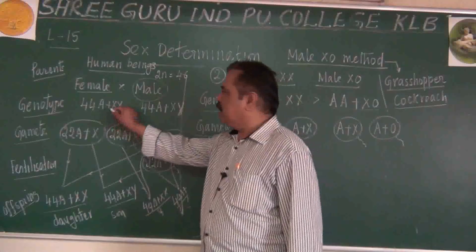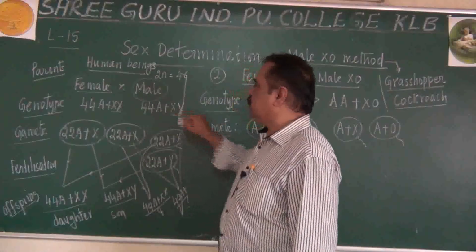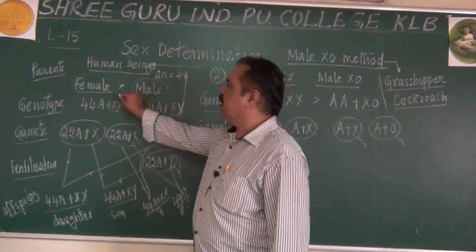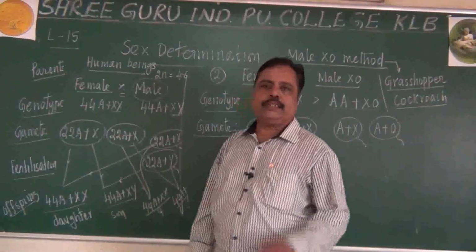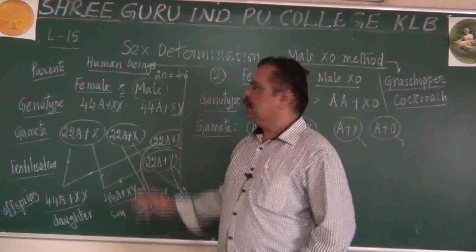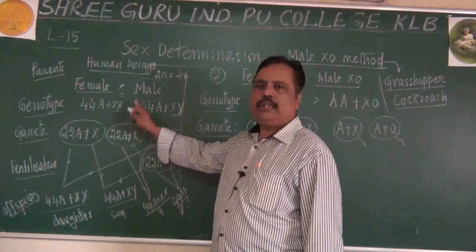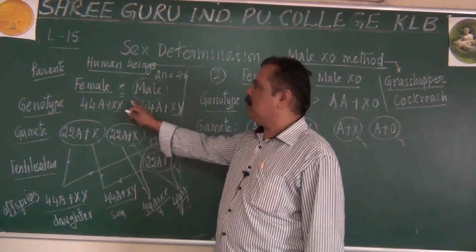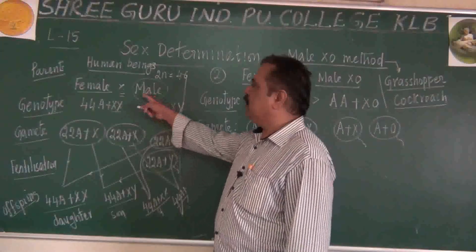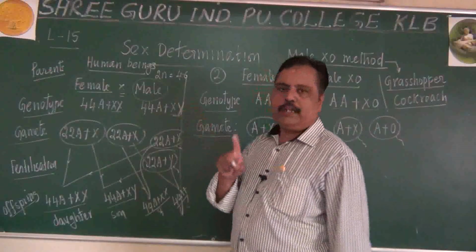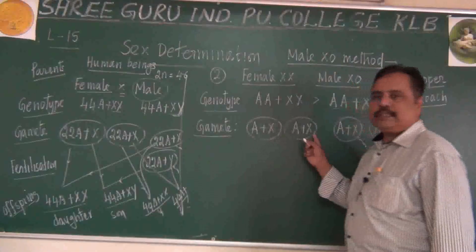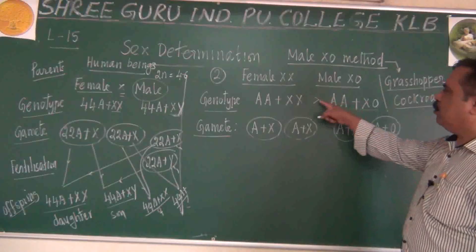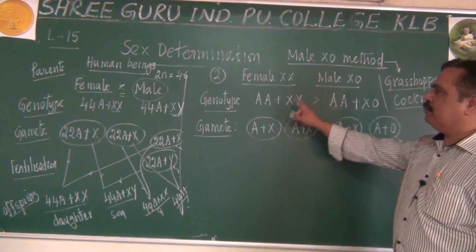You see, here also XX, here also XY. That means both male and female are having same number of chromosomes. Male and female are having equal number of chromosomes. That is called male XY type. Here it is. Male will be having one chromosome lesser than the female.